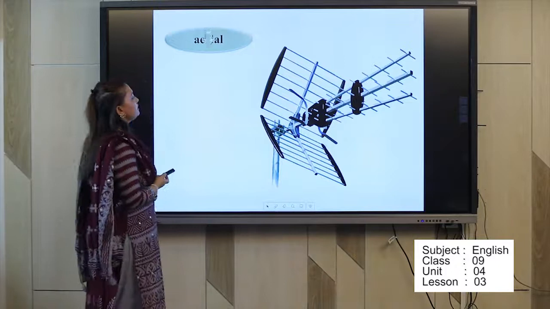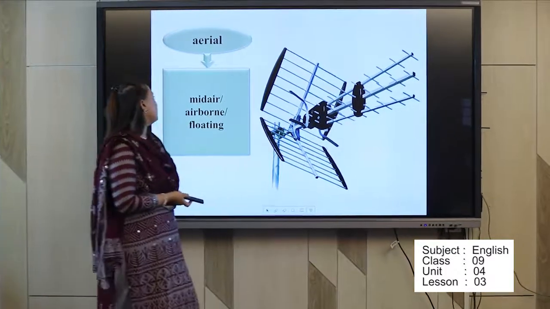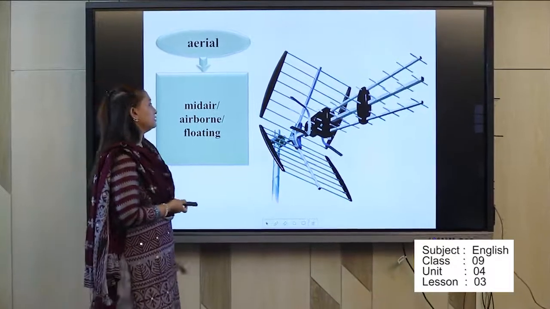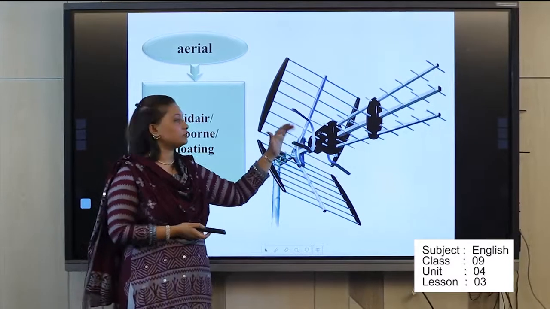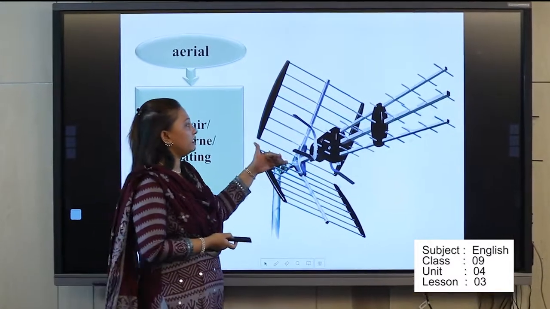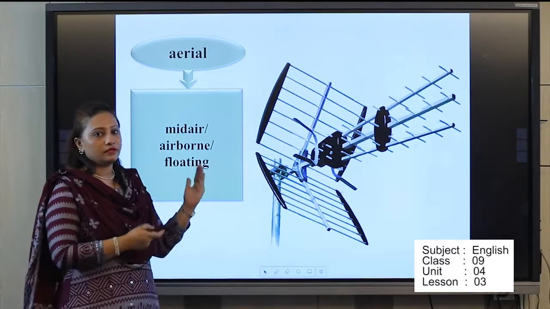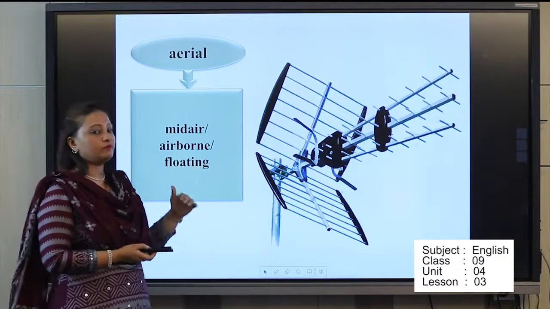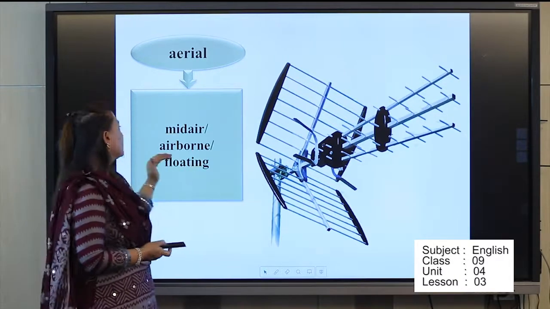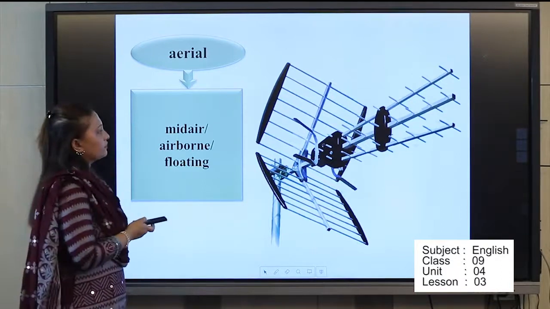Okay. So this is another word. Please mark it in your book. Aerial. Aerial means mid-air, airborne, floating. Here you can see a picture. Through the picture, you can understand what the meaning of aerial is. That means something is not in an accurate position. It's actually in landscape. Okay. So the word meaning is mid-air, airborne, or floating. That is not fixed actually.